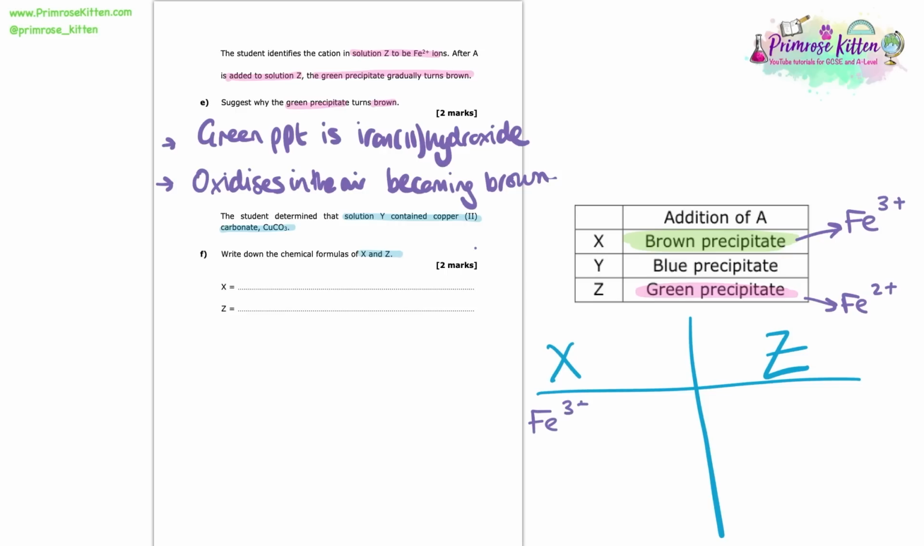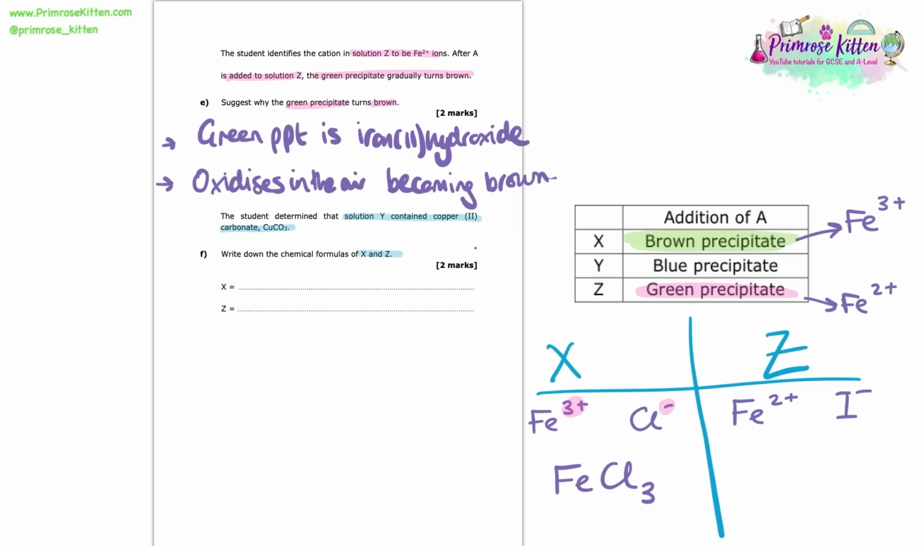So we know that X contained Fe3+, but also Cl- from earlier in the question. And Z has Fe2+ and I-, again from earlier in the question. So to get the formula for X, we need to look at those charges. We need to balance that 3+ charge with 3 minuses. So for that reason, we need FeCl3.